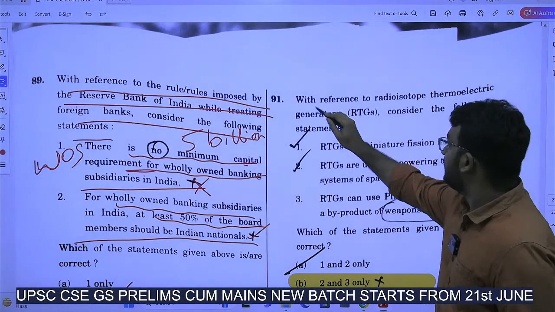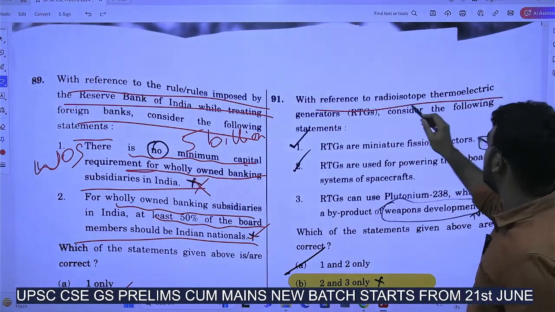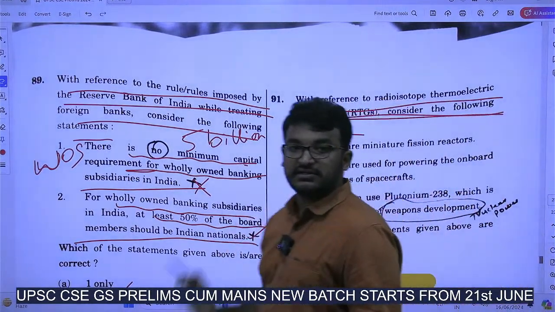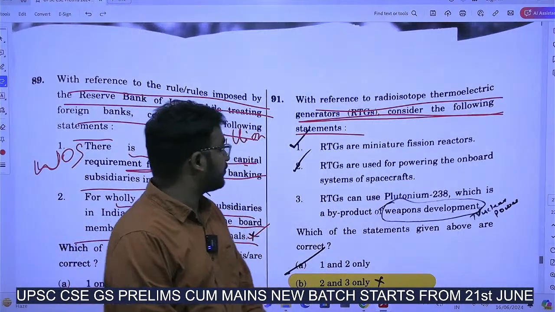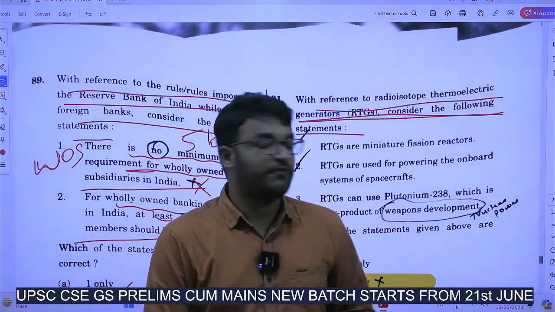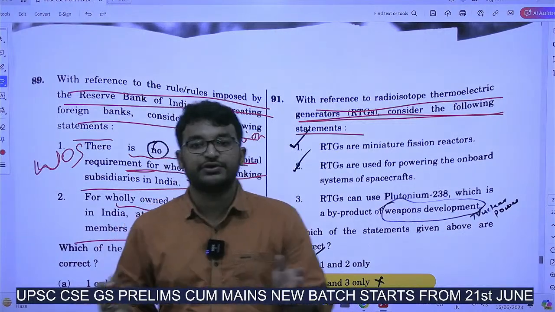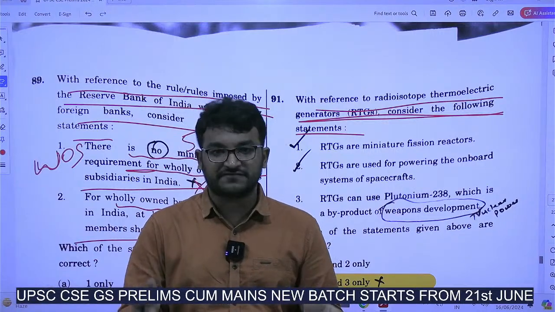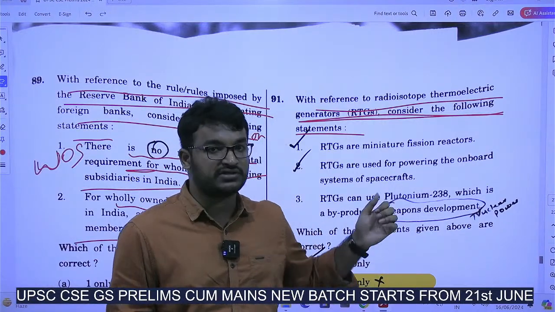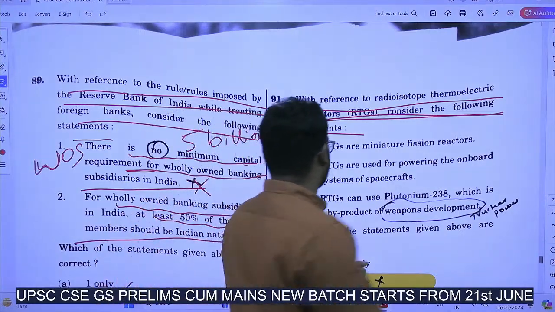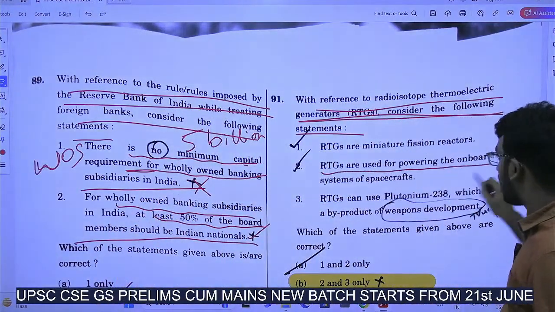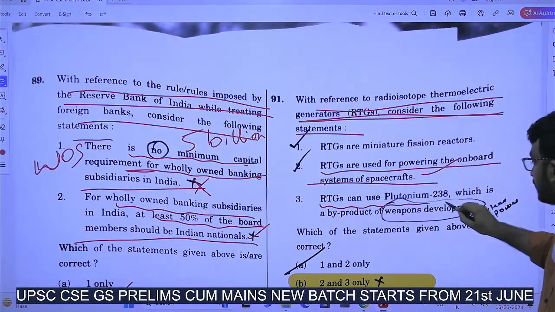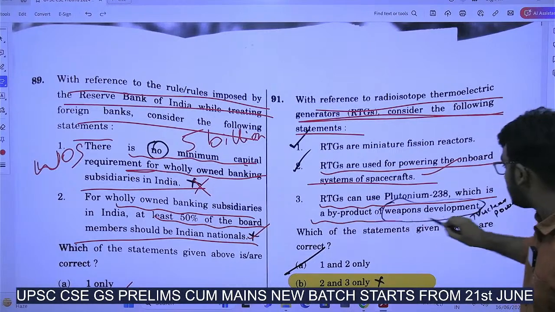Next, with reference to radioisotope thermoelectric generators, consider the following statements. This is also highly in use. Why is this in the news? Because recently the US, NASA and others are using RTG fuels in their spacecraft, like Falcon 9. Now, RTGs are used for powering the onboard systems of spacecraft, which I told you. This is right.